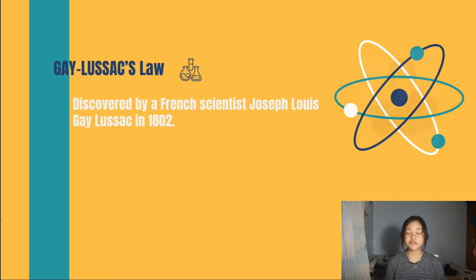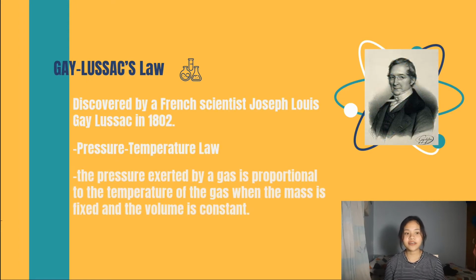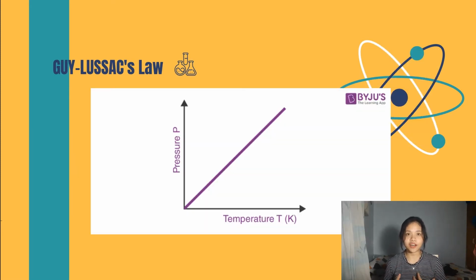Gay-Lussac's law was formulated by French chemist Joseph Gay-Lussac in the year 1808. Gay-Lussac's law is a gas law which states that the pressure exerted by a gas at a constant mass and volume is directly proportional to the absolute temperature of the gas. In other words, the pressure exerted by a gas is proportional to its temperature when the mass is fixed and the volume is constant. So in Gay-Lussac's law, the variables we are talking about are pressure and temperature. Again, it is directly proportional. So when the pressure goes up, the temperature goes up.